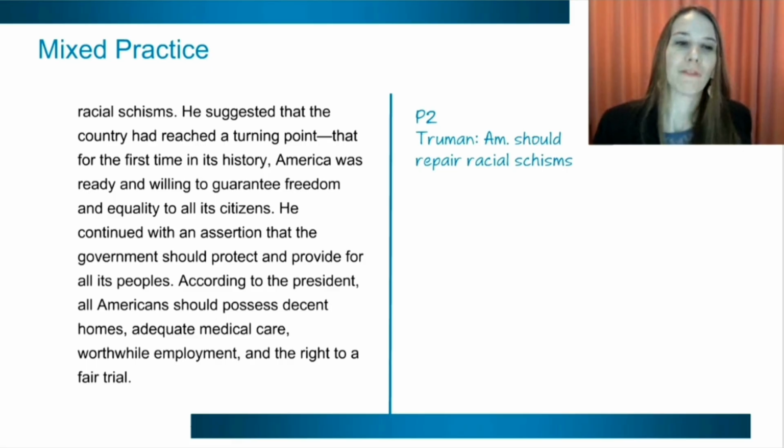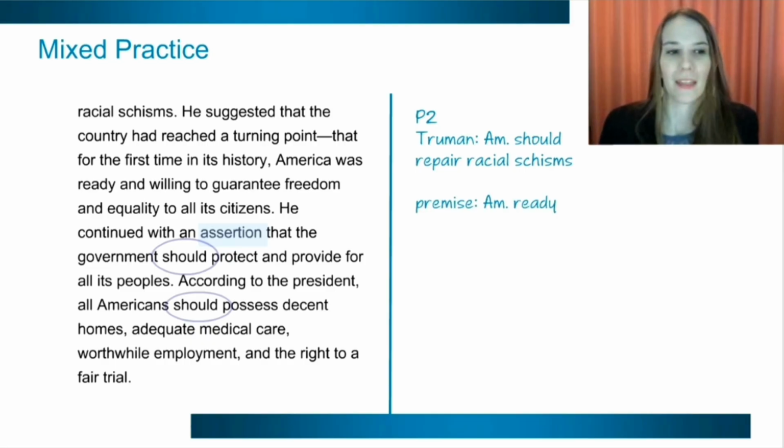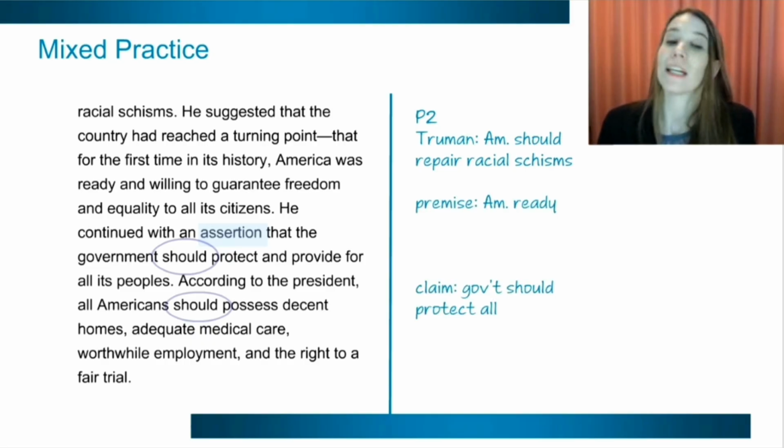And in the second paragraph, Truman makes his claim. He makes an assertion right here. So here's another word that's indicating that you've got some sort of claim statement. Americans should repair these racial schisms that are taking place. And he continues with the fact that the government should, there's that word again, should protect and provide for all its people. Americans should possess decent homes, healthcare, etc. So there's the claim that America is ready to do this and that the government should protect all of its citizens.